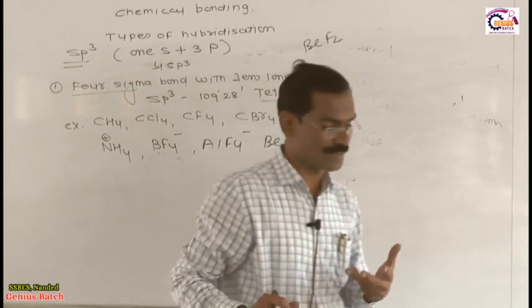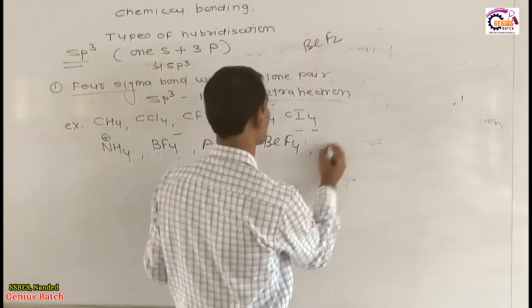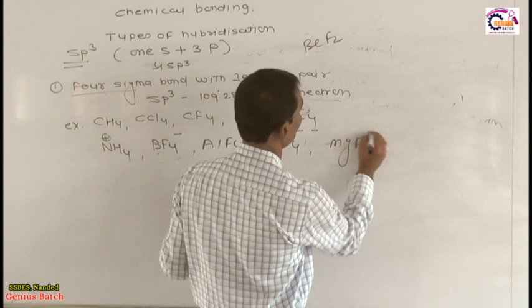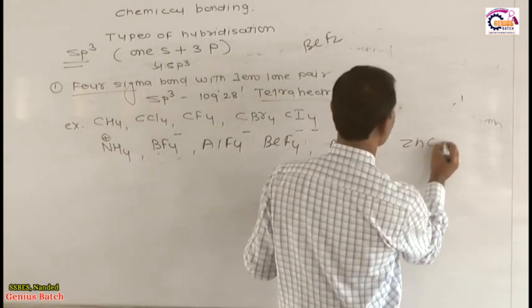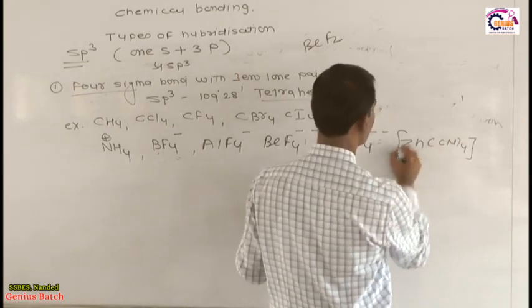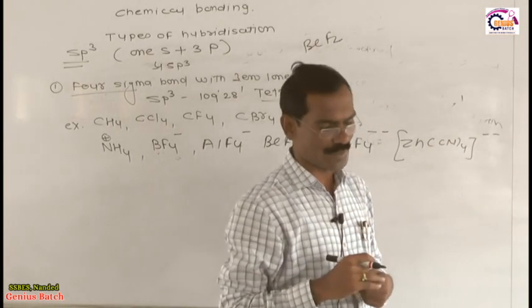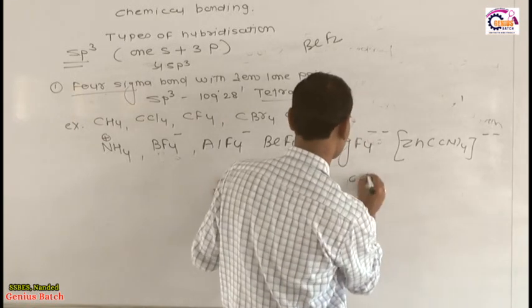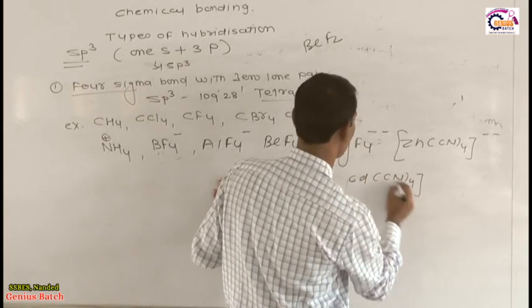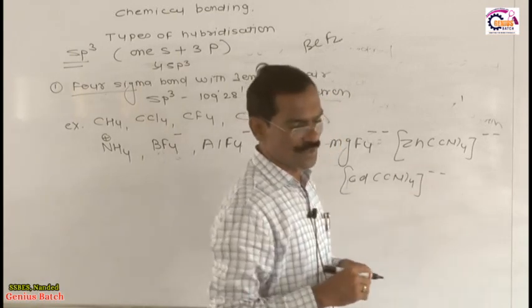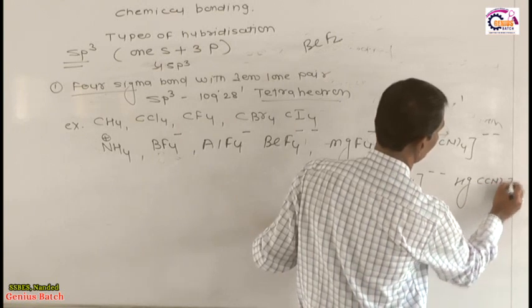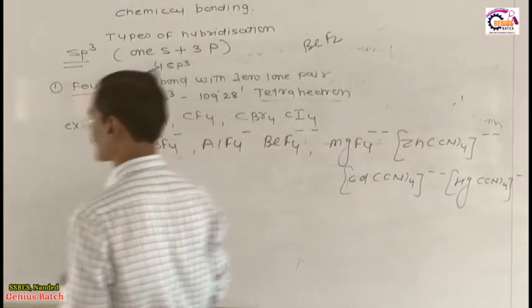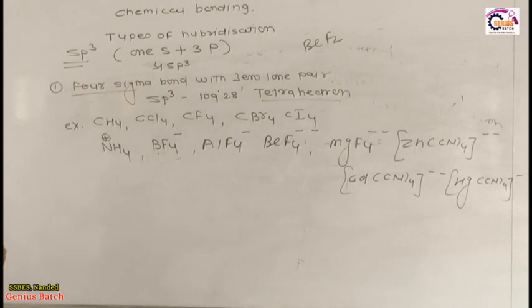This is the molecule which contains only 4 sigma bonds, MgF4 minus minus. Next one is ZnCN4 minus minus. This is a coordination complex. CdCN4 minus minus, this one is also a coordination complex. And finally HgCN4 minus minus, a coordination complex. So dear student, these are the cases which I am representing in front of you, which have only 4 sigma bonds